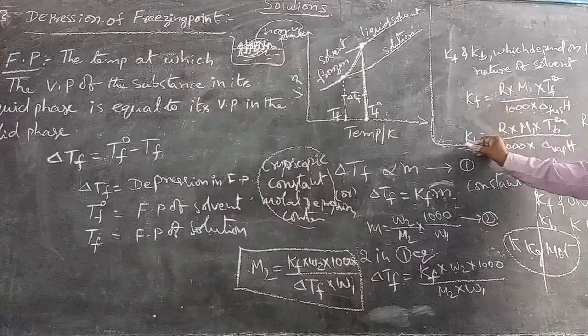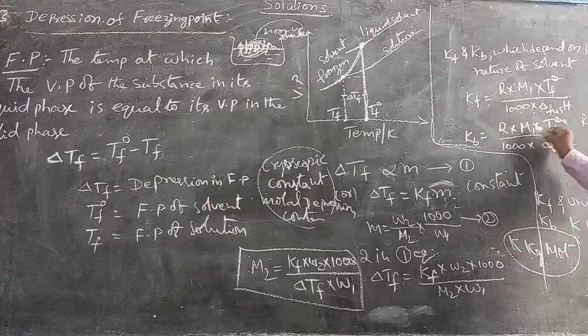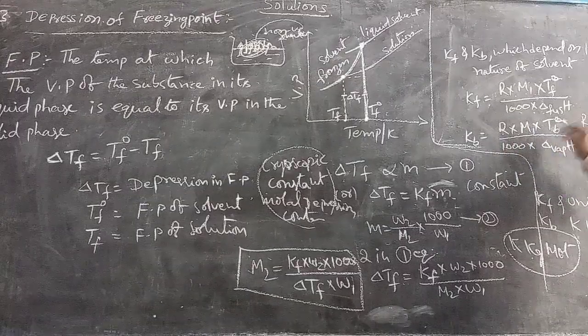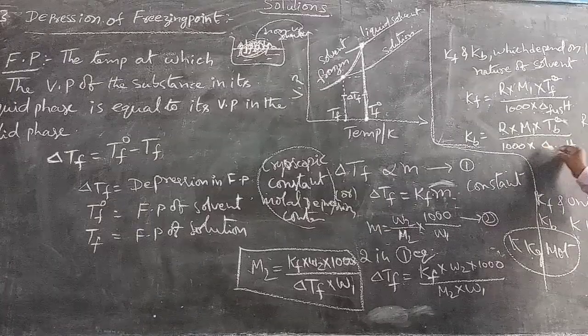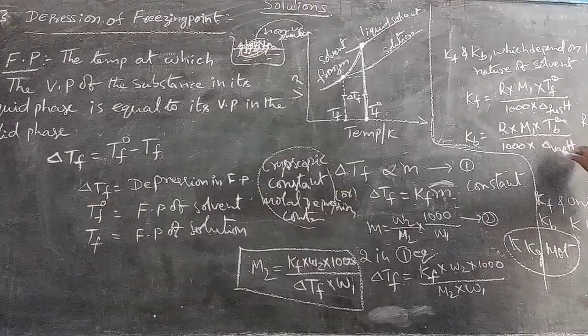Similarly, Kb equals R into M1 into Tb naught squared divided by 1000 into delta H vaporization, the enthalpy of vaporization.